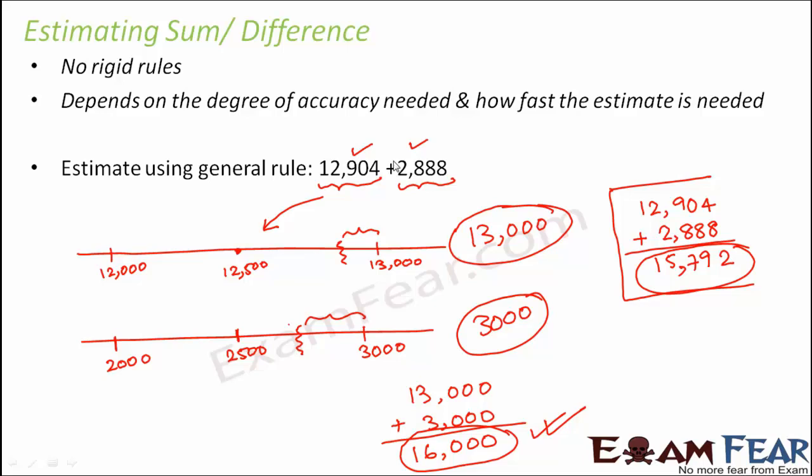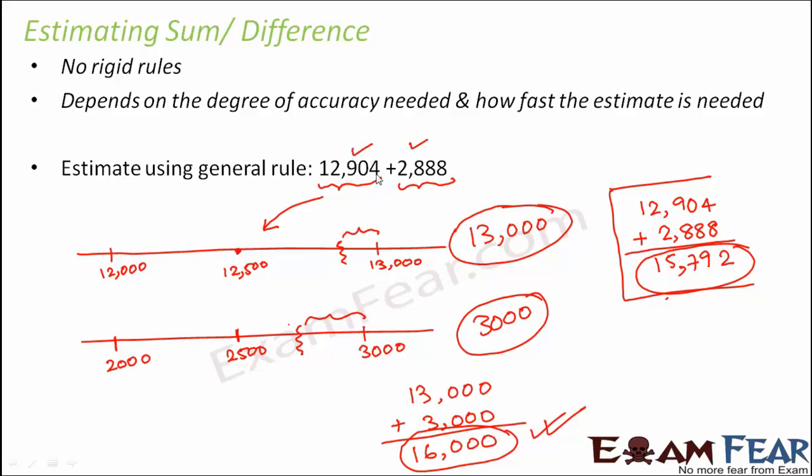But if I round it off to the nearest tens, then the accuracy would be more, because when you are rounding it off to the nearest 10, you are getting a more accurate number. But the disadvantage is that your process will become slower, because now you have estimated it to the nearest thousands. So obviously there is some difference between the actual sum and the estimated sum. There is some difference, but at the same time this process was fast because you have rounded it to simpler numbers. It was easy to add them.